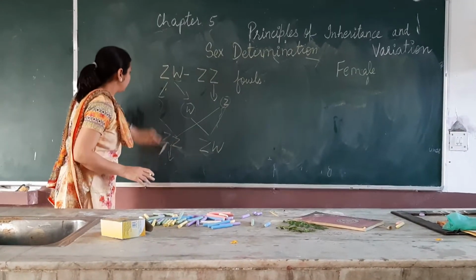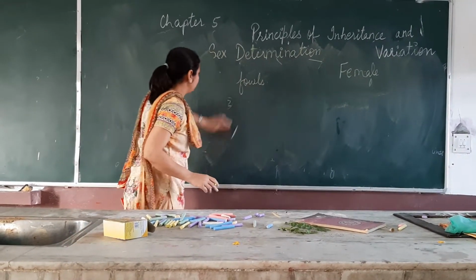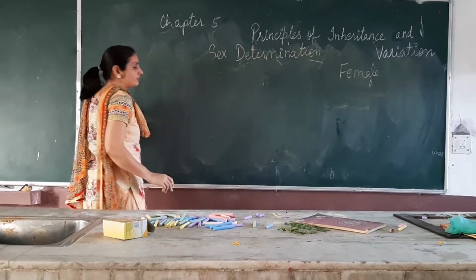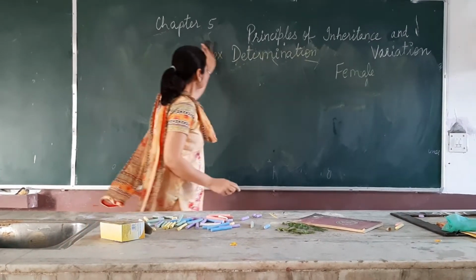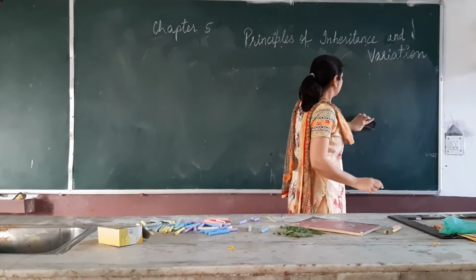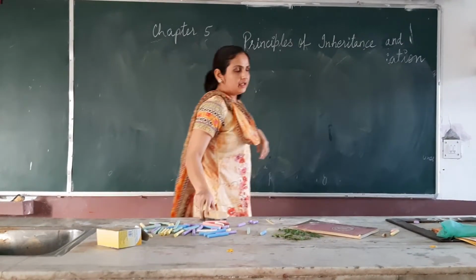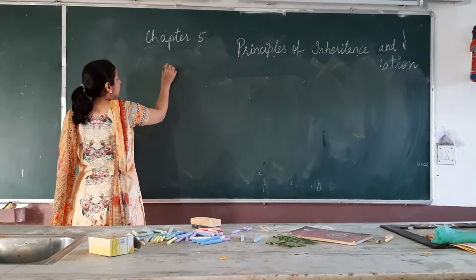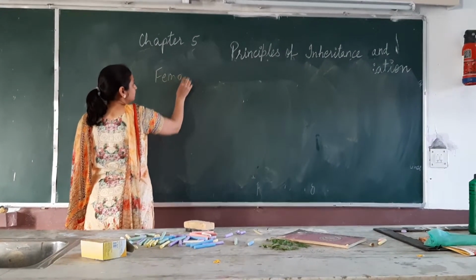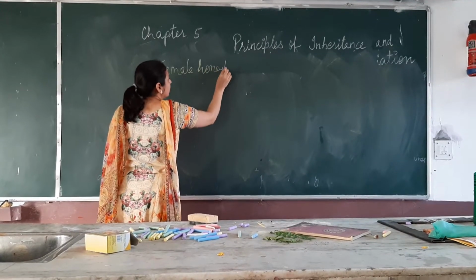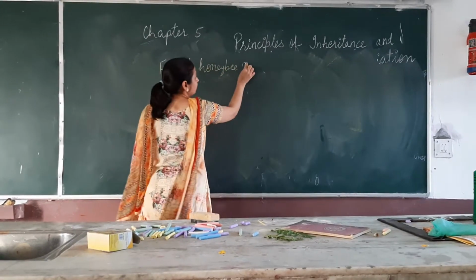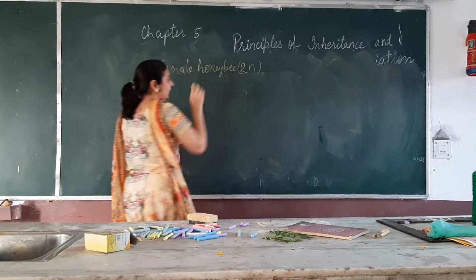Then one very different example we see is in the case of honeybees, and it is a very interesting case also. In the honeybees, the female honeybee is diploid.